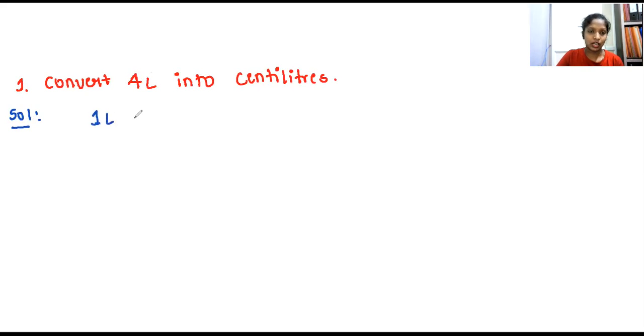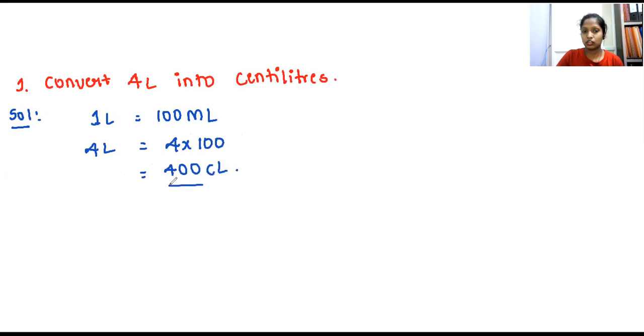You all know that 1 liter is equal to how many milliliters? 100 milliliters, isn't it? So in the same way, 4 liters is equal to 4 into 100 CL. So 4 into 100 is equal to 400 centiliters. Got this now? Make a note.